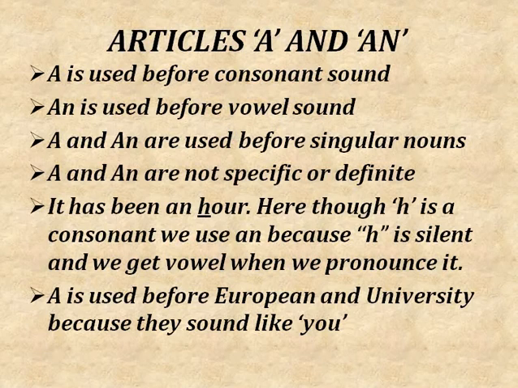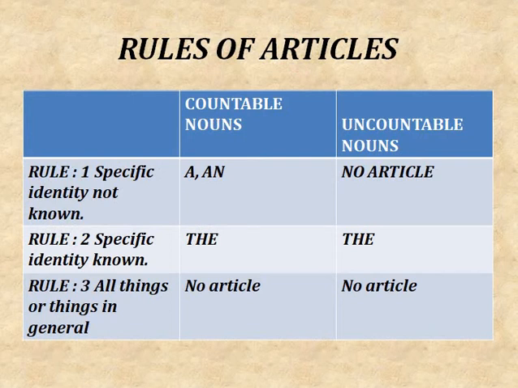Then moving on to some rules of articles. Rule 1. If the identity is not known, then we have to use a or an for countable nouns, whereas for uncountable nouns, we will not use any article. Rule 2. If the identity is known, then we have to use the definite article the for countable nouns as well as for uncountable nouns. Rule 3. If the things are in general, then we will not use an article for both countable nouns as well as for uncountable nouns.